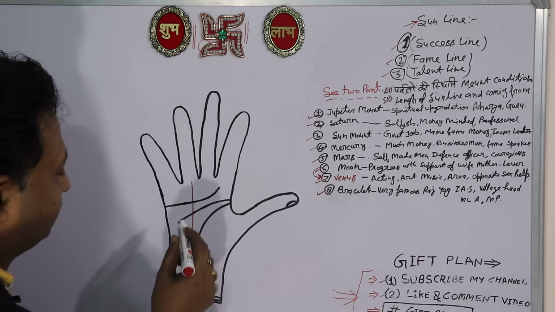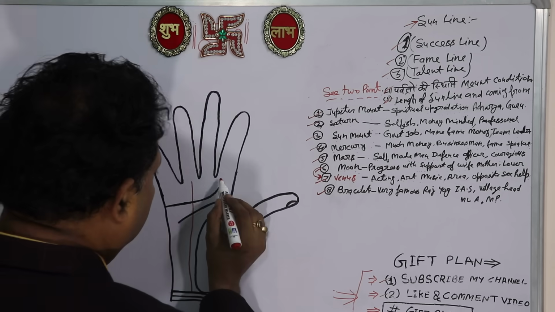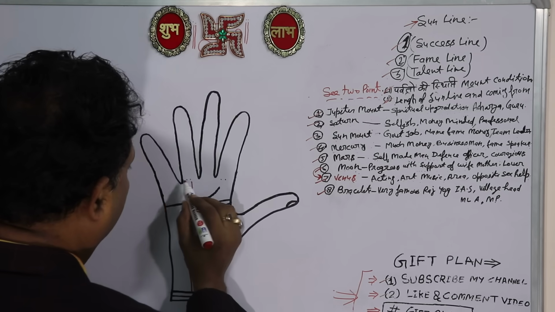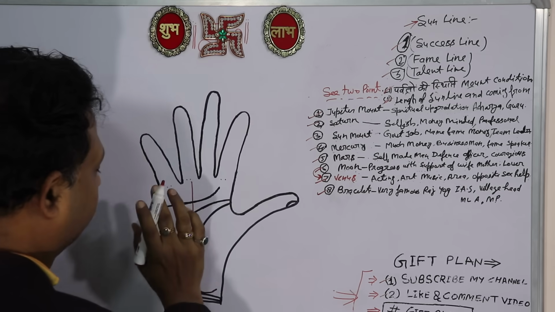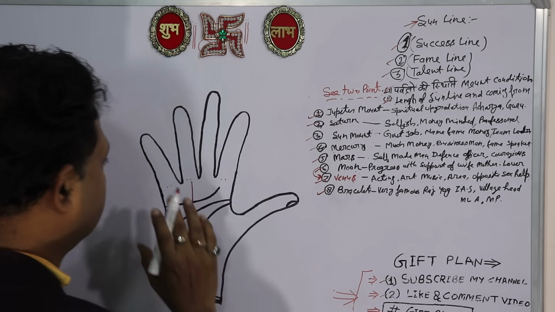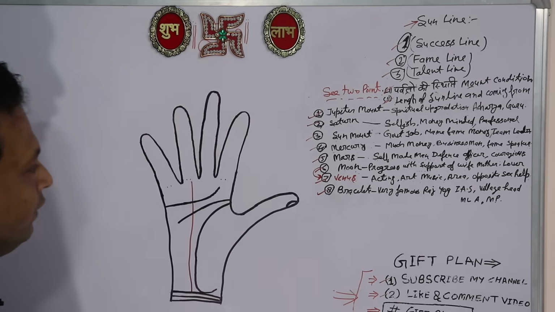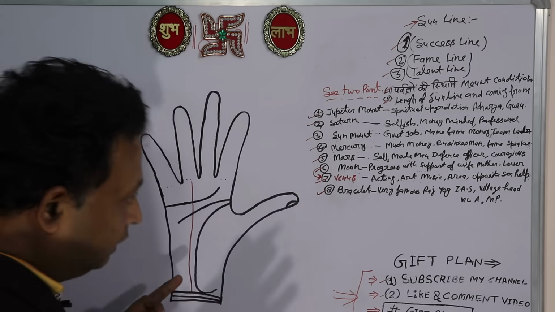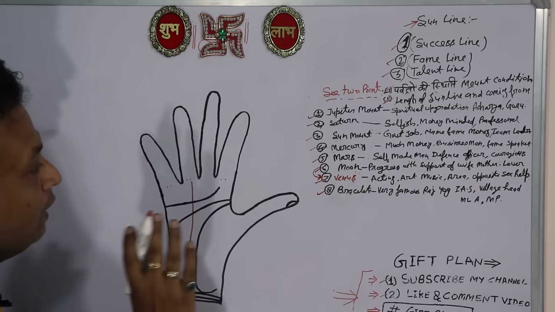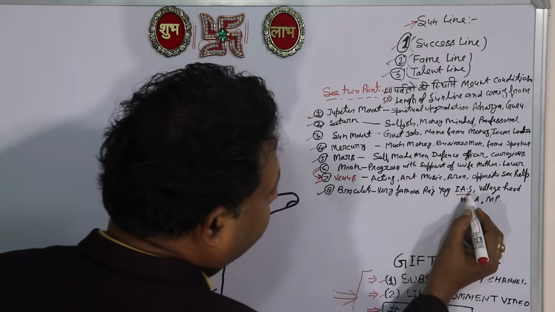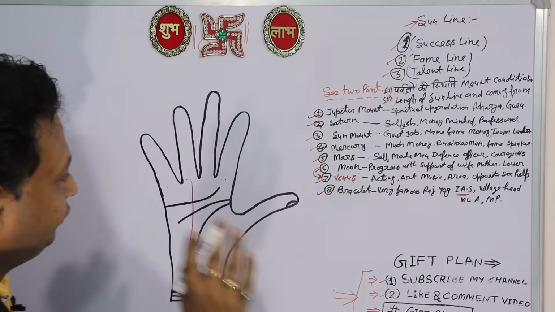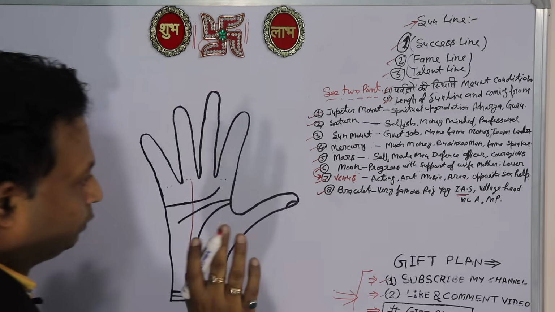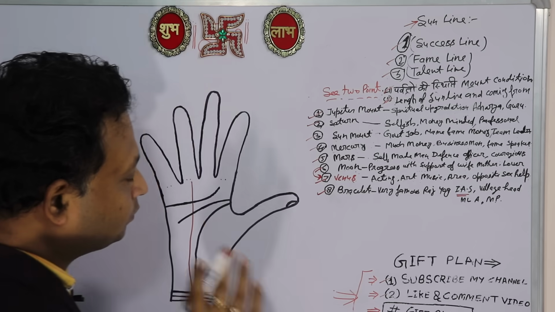And if this person has a good Jupiter mount, good Sun mount, and good Mercury mount, meaning these mounts are high, and this person is concentrating on their study, this type of person will be an IAS officer. Definitely he will be an IAS or PCS officer.